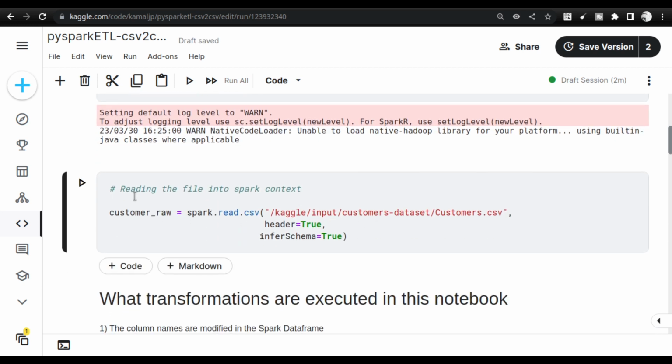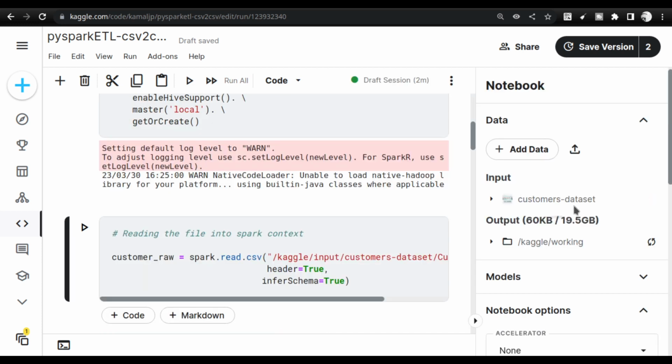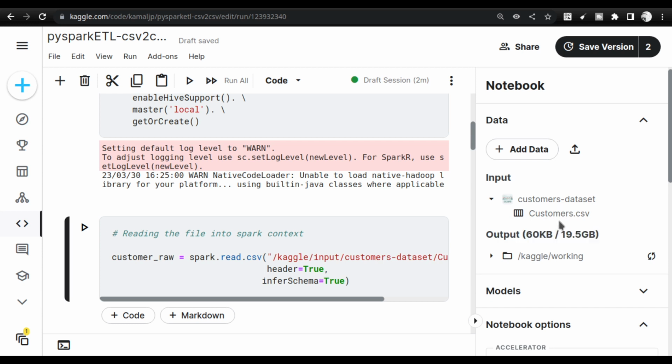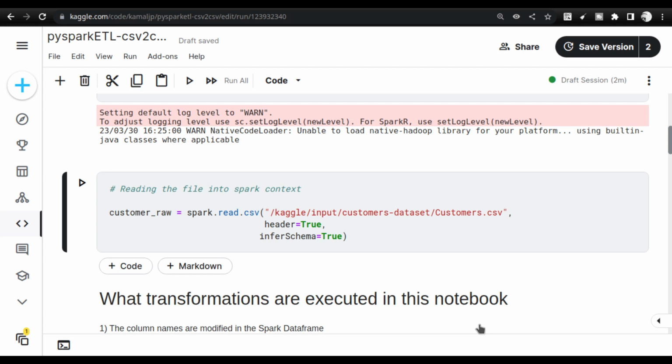I have started the Spark session, and the dataset is already along with the notebook. See, the customer dataset is along with the notebook, and this is a very simple dataset. The reason I have taken a simple dataset is that once you understand how to work with simple datasets that are out there in the wild, working with massive datasets will not be a challenge. That is the concept I am following. I am just reading this using the path here, and I am saying header equal to true and inferSchema equal to true, so that I can get the schema from the CSV itself. So I am going to execute this.